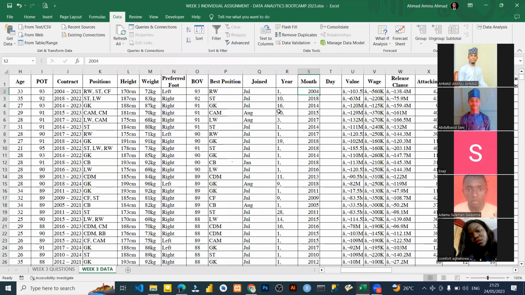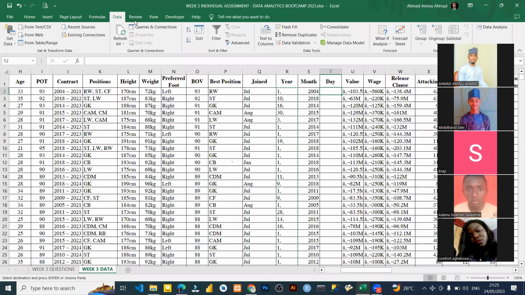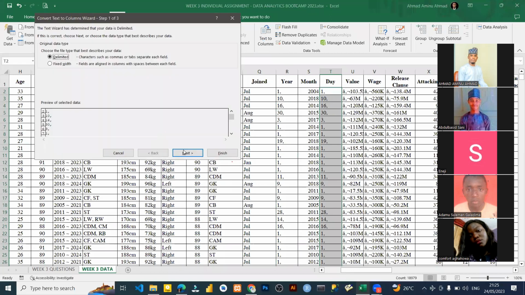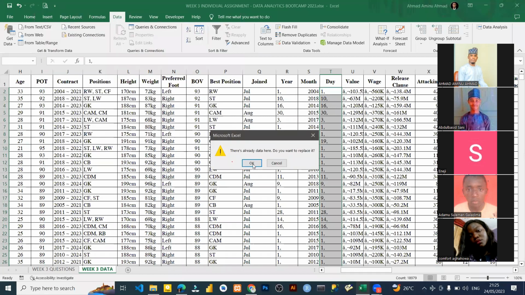What I'm going to do, I'm going to substitute it the way I want it to be. So particularly this is date. So I'll copy this. I will paste it here. What I'm going to do, I'm just going to remove this particular comma. All you need to do is just click here. What separates them, then you click here, remove here, and just put comma. Or you can just select comma like this. Just click finish. Don't select anything. Just click OK. Okay, sorry, it will override this.